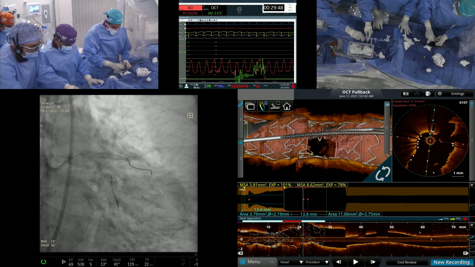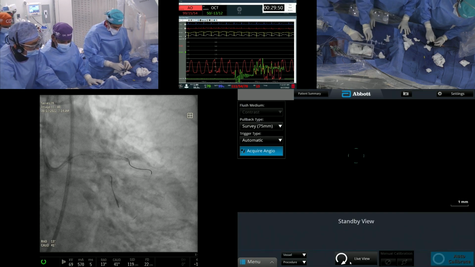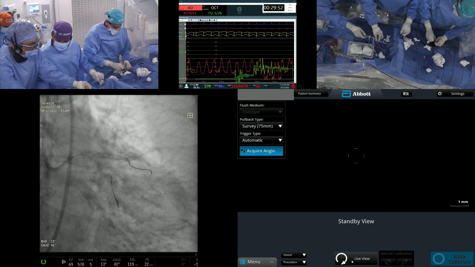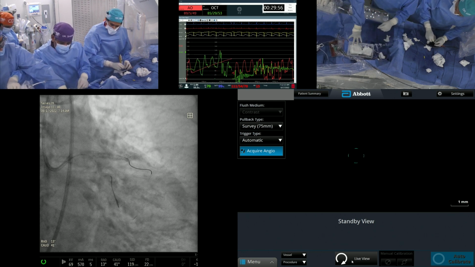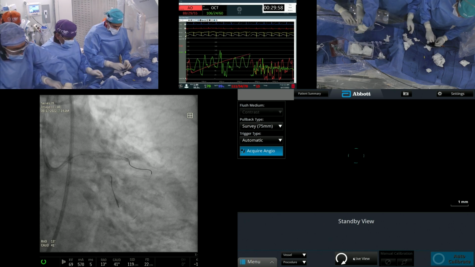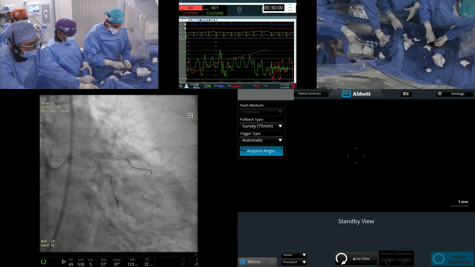Putting more contrast, yeah, sure. Actually, we just said it is a very good result angiographically. That is what we also wanted, but for the discussion point of view, we have discussed. That is all.